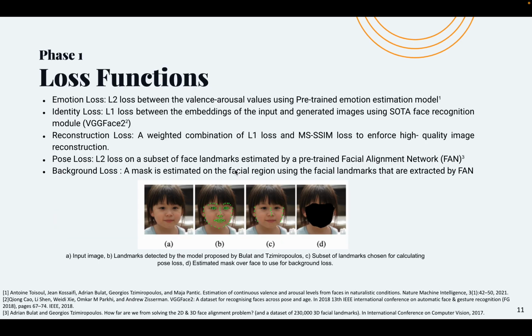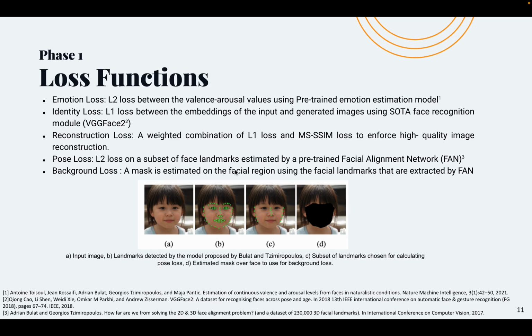To train EmoExtract, we use different loss functions. One is emotion loss. By using this loss, we try to figure out if our output face is showing our desired valence and arousal. The next one is identity loss. We use a state-of-the-art facial recognition model to preserve the identity of the person in the input image. The reconstruction loss is used to enforce high-quality images. This one is used in the second step of our EmoExtract training.